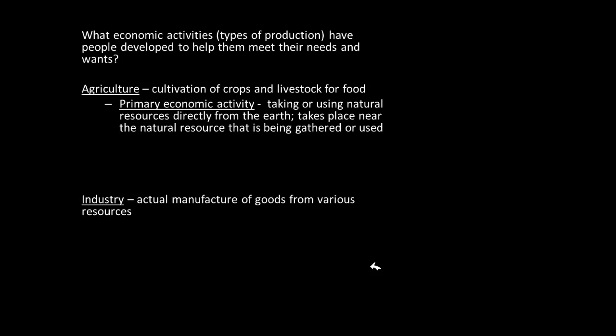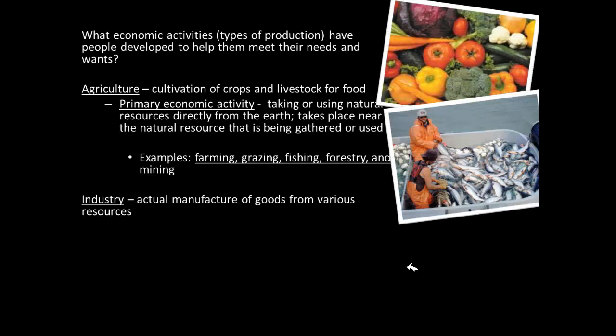So normally you'll see farming, agriculture, mining, those things take place. They come from the earth, and the processing of it happens directly where it is. Some examples of agriculture are farming, grazing, forestry, and mining. So these are some different examples. You see fishing, farming, agriculture. These are examples of primary activities.